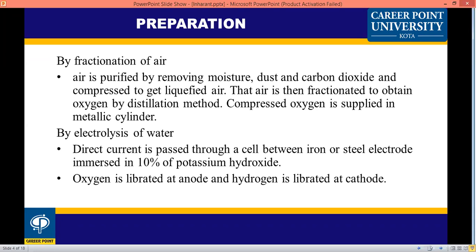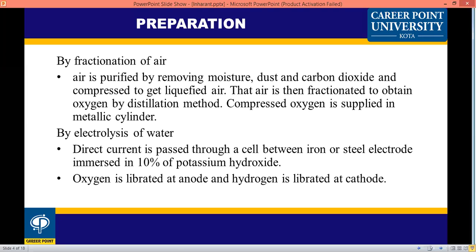Another method is electrolysis of water. In electrolysis of water, direct current is passed through a cell between iron or steel electrodes immersed in 10% potassium hydroxide.